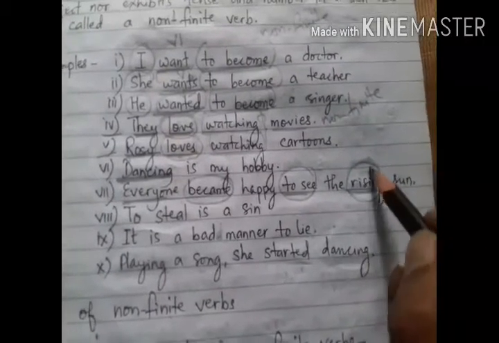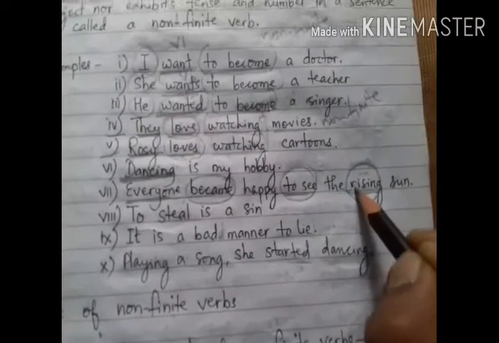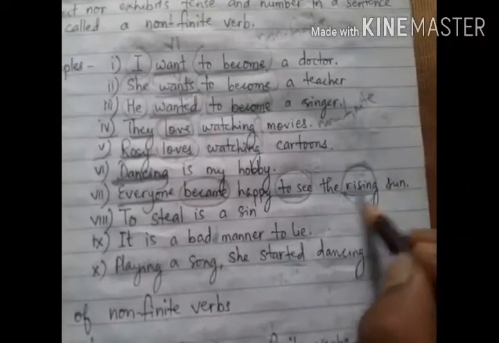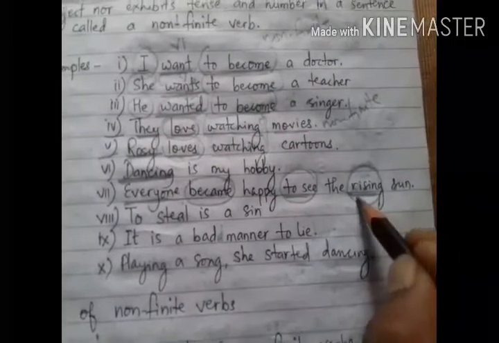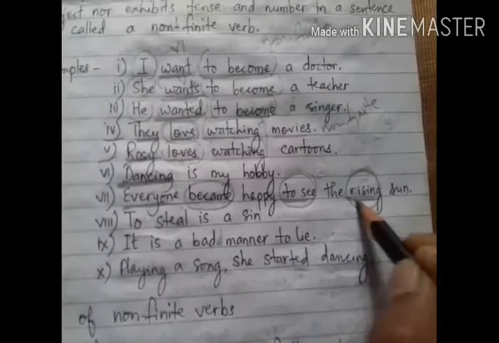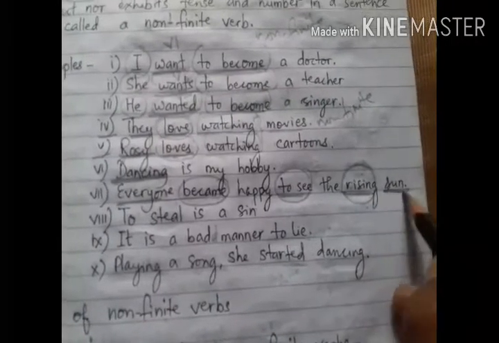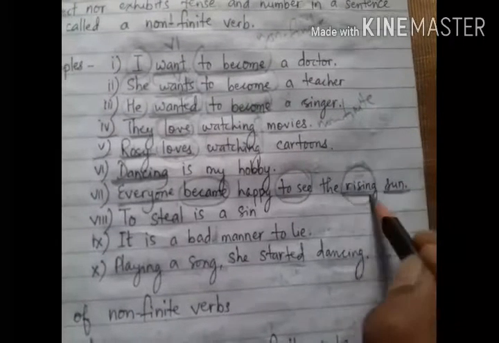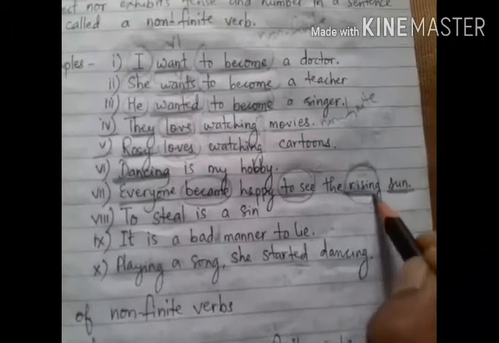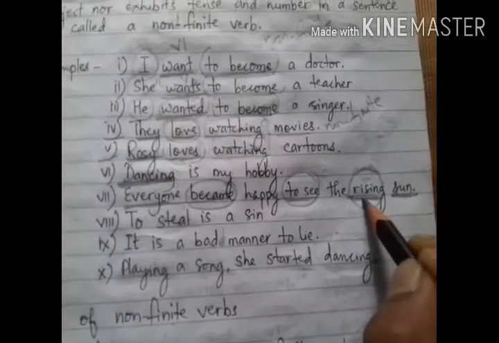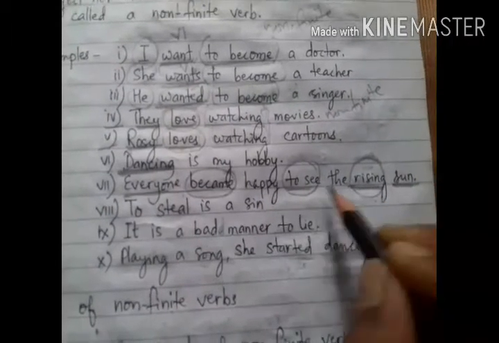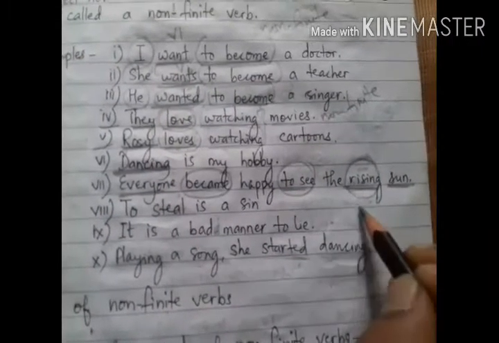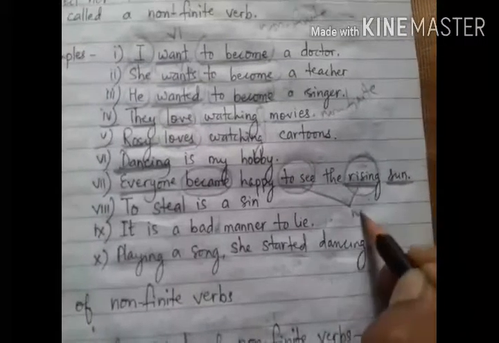Here if you see the verb rising, being a verb, it has been used as an adjective because it qualifies the noun sun. Okay, what kind of sun? Rising sun. So rising is a verb but used as an adjective here. Understood? So both to see and rising are non-finite verbs here.